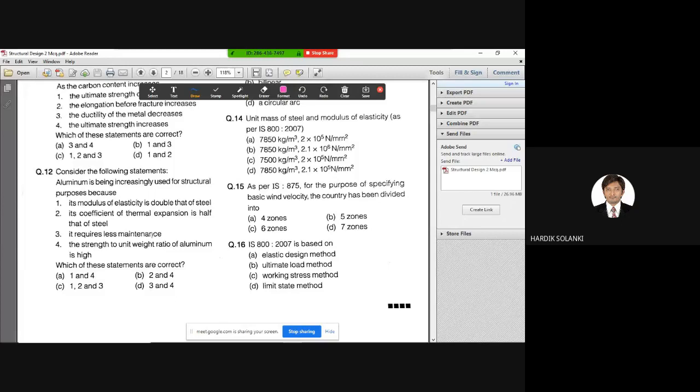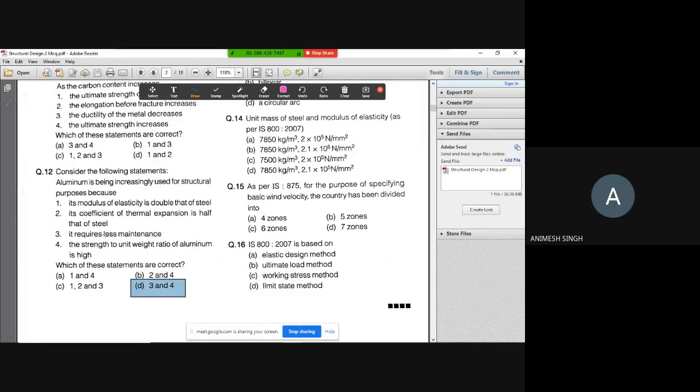So let's identify. First is modulus of elasticity is double than that of steel. So for this, you need to know what is the modulus of elasticity of steel and what is the modulus of elasticity of aluminum. So first option is wrong, right? Second is coefficient of thermal expansion is half that of steel. All these values are given in IS 800-2007. For different materials, these coefficient values are given, right? So out of all these 4 options, the correct answer for this is the option D, that is third and fourth.